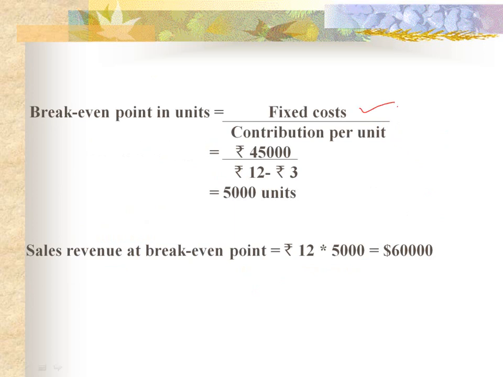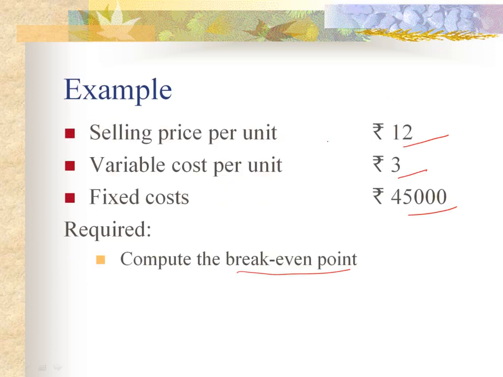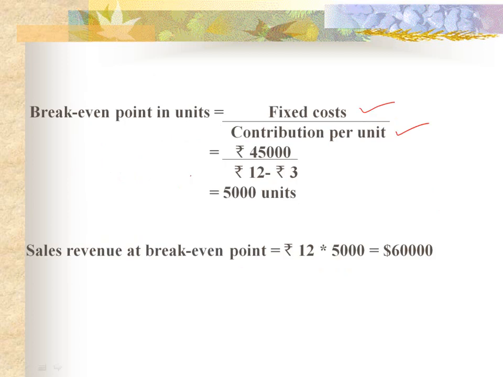Fixed cost divided by contribution per unit. Contribution per unit is rupees 12 minus 3. You may see selling price is 12, variable cost is 3. Contribution is selling price minus variable cost. So contribution is equal to rupees 9. So 45,000 divided by 9 comes to be 5,000 units. Break-even point is 5,000 units.